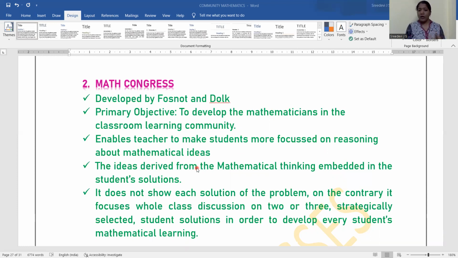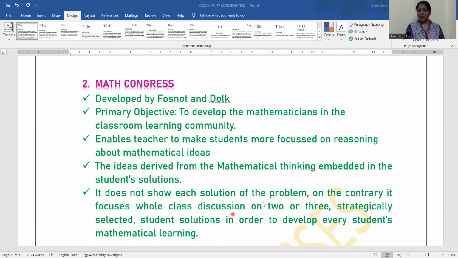That's what I just told you: focusing on the reasoning, the mathematical ideas. The ideas derived from mathematical thinking are embedded in the student solutions. Solutions arrived, right? So the thinking is to be elaborated. From the solutions they got, we can again think on the basis of the integrating part of it. We have a solution, so what is the extension of this solution? That can also be developed in the classroom, right? The extension leads to a connection to a higher level, higher order. So the mathematical thinking is embedded in the student solution, and the teacher can take it to the next level.